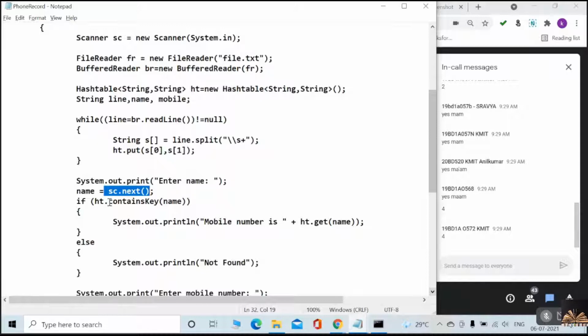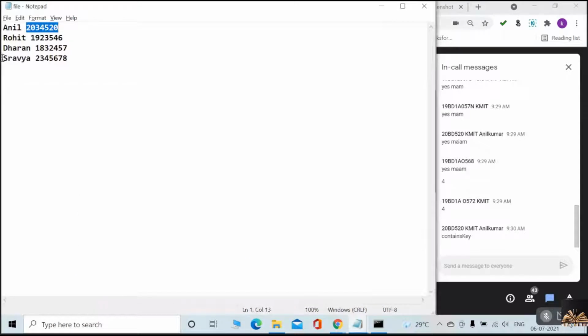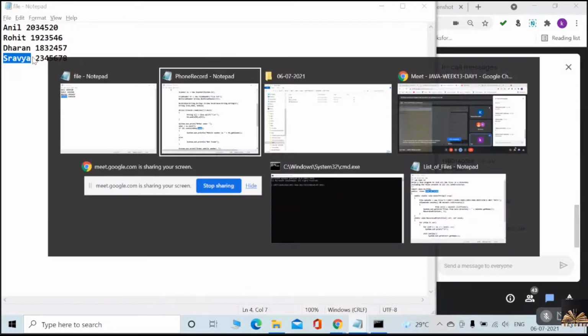And in the hash table, what method do we have to check whether the key is there or not? Very good. Contains key. That is, if ht dot containsKey of the name which we read from the user. Suppose that is Shravya. Do we have Shravya? Yes, it is there. Then what has it to do?